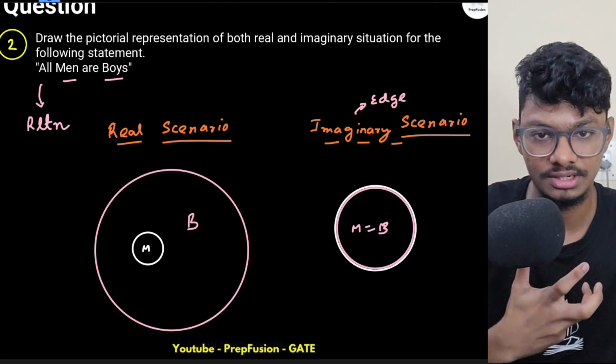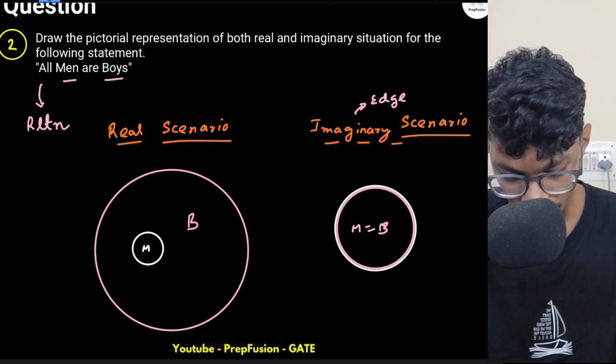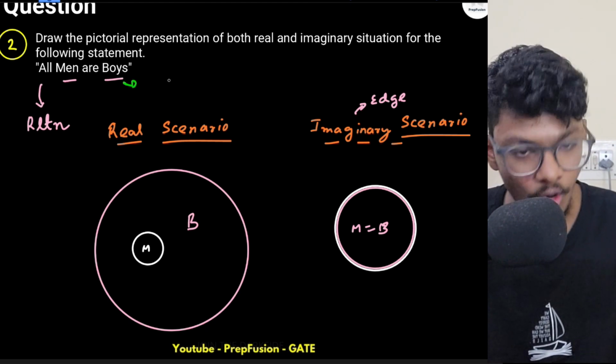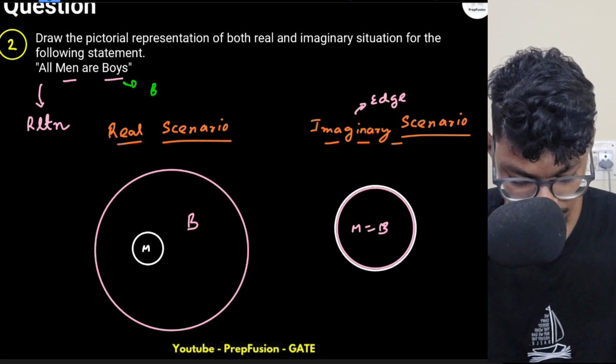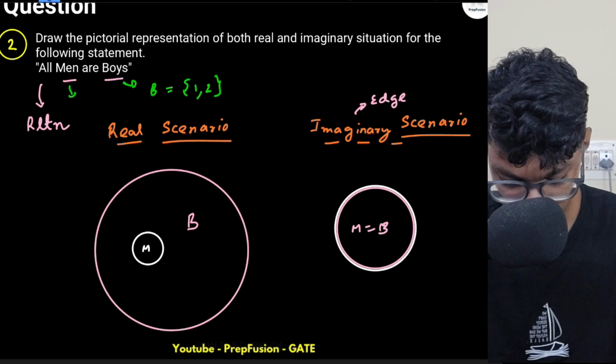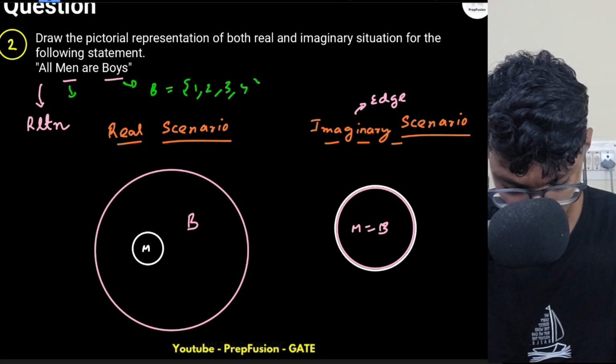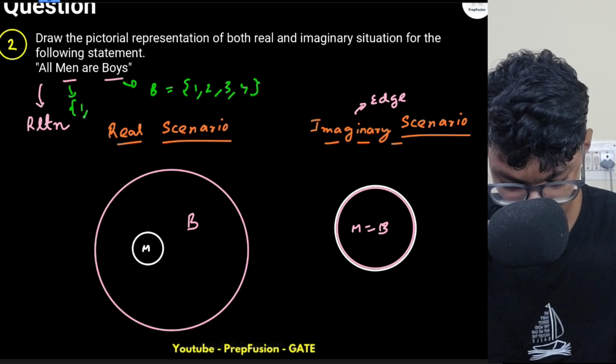Now you might think, sir, I am having difficulty understanding this. How will I understand using set theory? So I will say, let's say boys is a set. Okay, B is a set of numbers 1, 2, 3, 4, and men is a set of 1, 2.